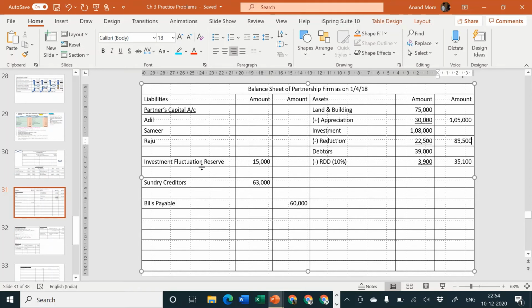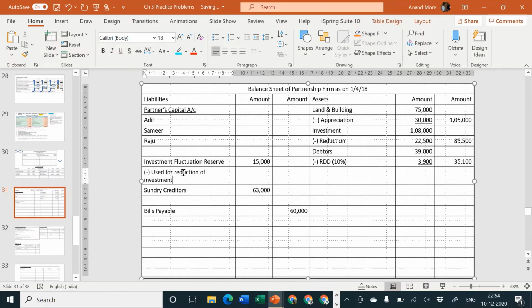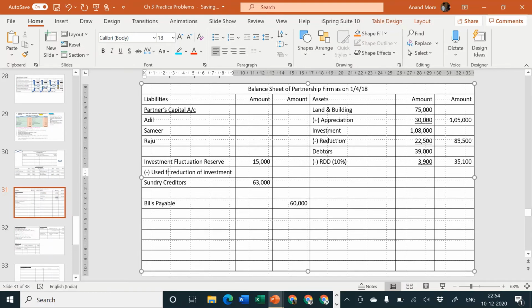So I'll consider investment fluctuation reserve less used in reduction of investment. How much is used? Total reduction is 22,500, whereas the fluctuation reserve is only rupees 15,000.